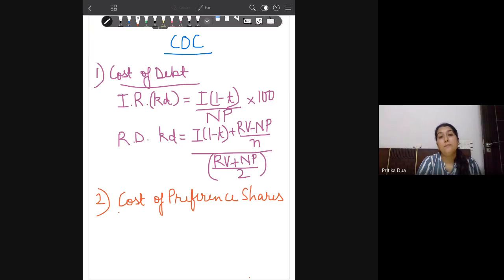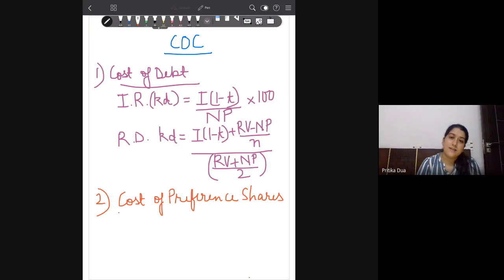Okay, but the preference dividend is paid after the adjustment of tax liability. So no tax advantage is received by the company on the preference shares. Actually, tax is paid on the same, the corporate dividend tax, which the company pays. Okay, so the calculation is quite similar. The formulas are similar. The only difference is that no tax benefit is enjoyed on the payment of preference dividend.